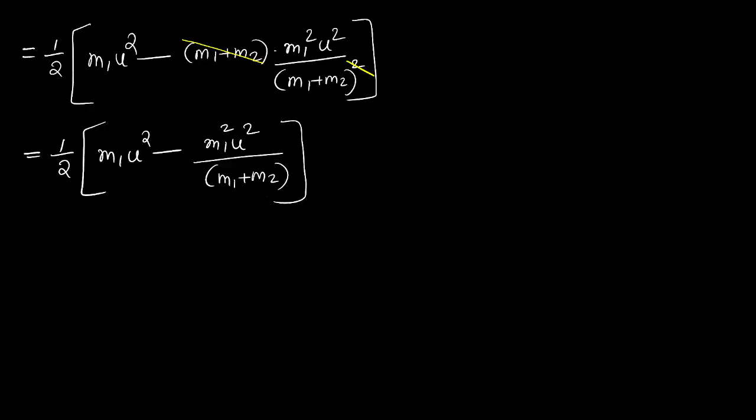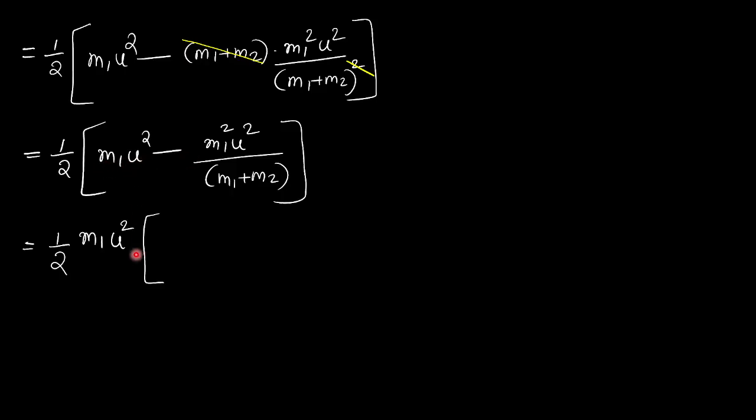Whatever common factor is there, you better take it outside, otherwise you will have confusion. Here m1 square, can I take one m1 outside? And u square, I can take u square outside. If you see any common factor, take it out.